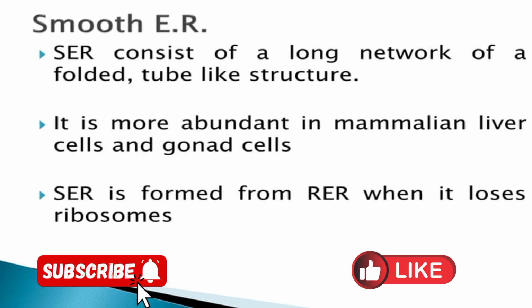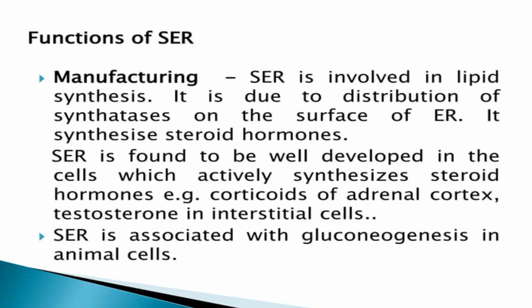Smooth endoplasmic reticulum, as the name indicates, has no ribosomes, and it consists of a long network of folded tube-like structures. It is more abundant in mammalian liver cells and gonad cells. Smooth endoplasmic reticulum originates from the rough endoplasmic reticulum when it loses or detaches ribosomes. Function of a smooth endoplasmic reticulum.